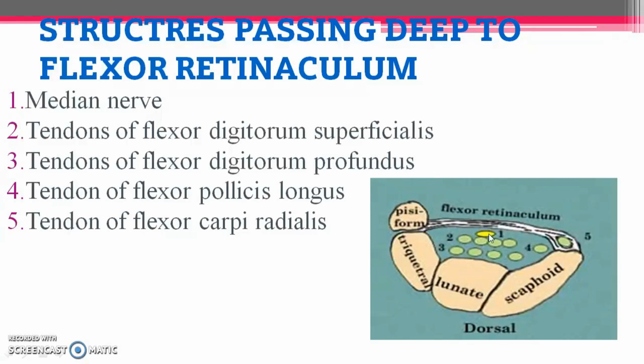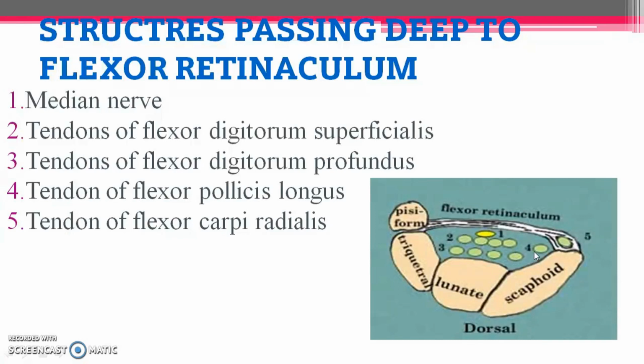Here we can make out this yellow marked area, which we will call the median nerve, and just below that we will have tendons of flexor digitorum superficialis, and below that we will again have tendons of flexor digitorum profundus. So these are the two arrangements: one is superficialis, one is profundus.